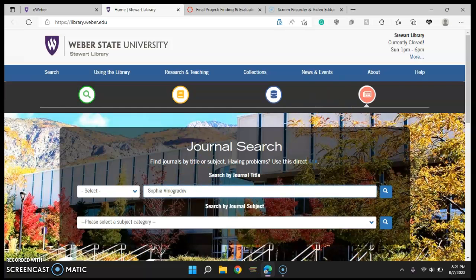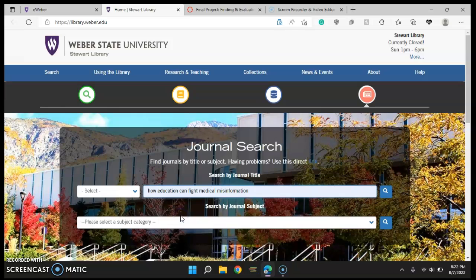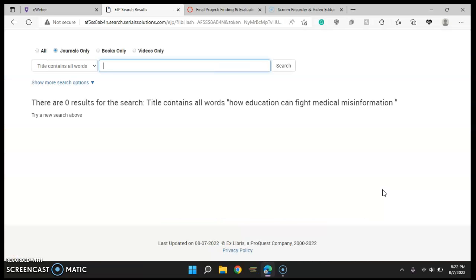I think I've already copied it. No, never mind, something else. How education can fight medical misinformation. Okay, let's select title contains all words. Okay, so it shows journals only, but zero results for the search. Okay, let's click on, maybe it'll show something.